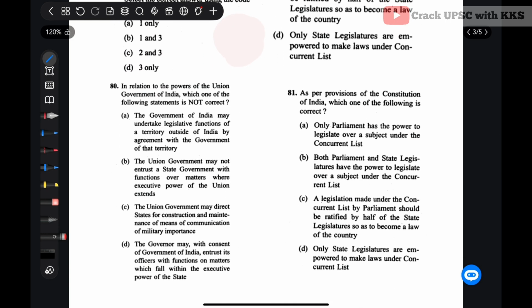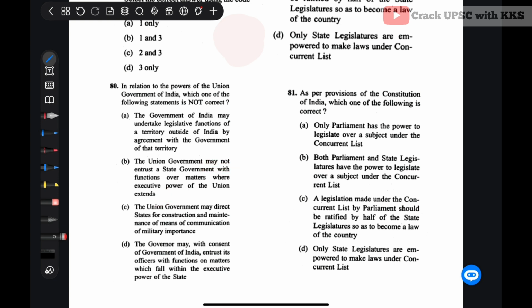In relation to the powers of the Union Government of India, which one of the following is not correct? The Government of India may undertake legislative functions of a territory outside of India by agreement with the government of that territory. Correct. The Union Government may not entrust a state government with functions over matters where the executive power of the Union extends. That is incorrect.